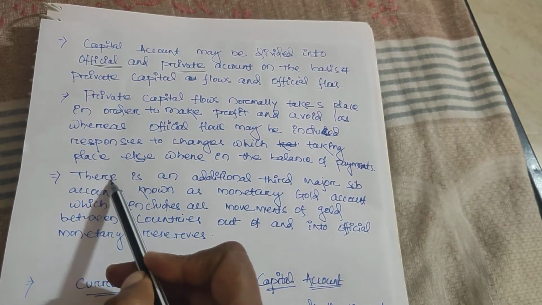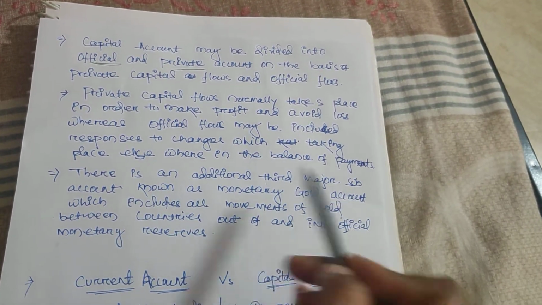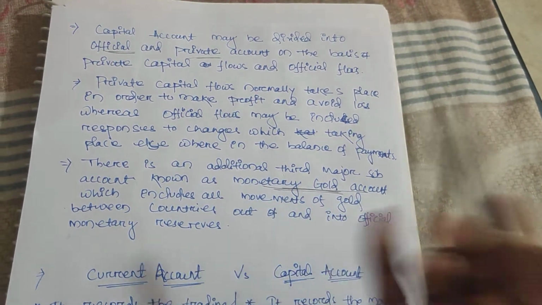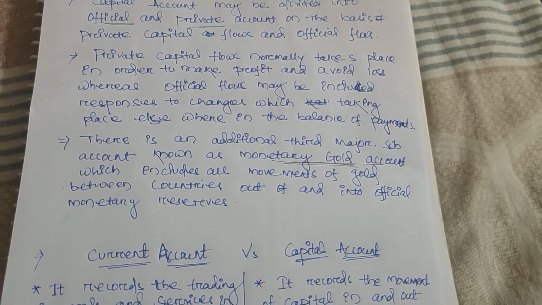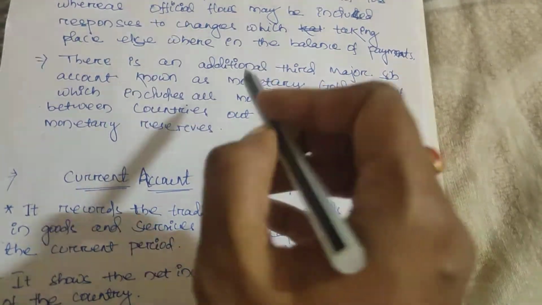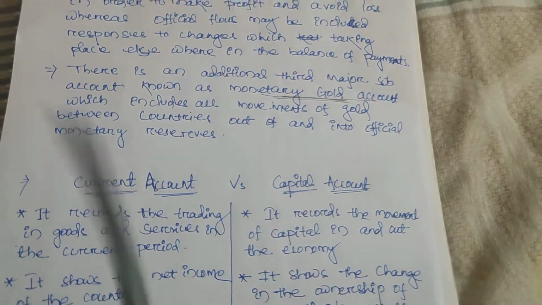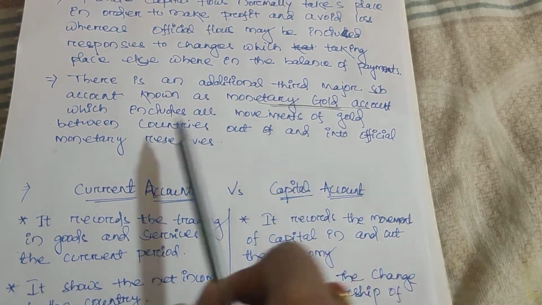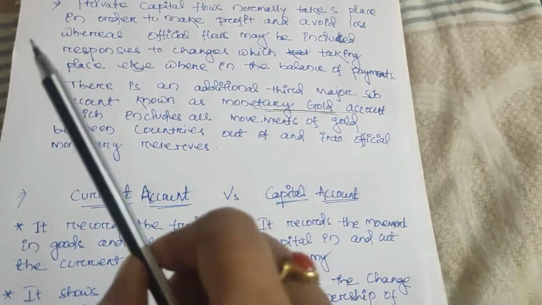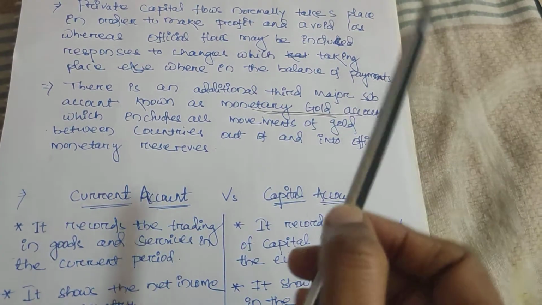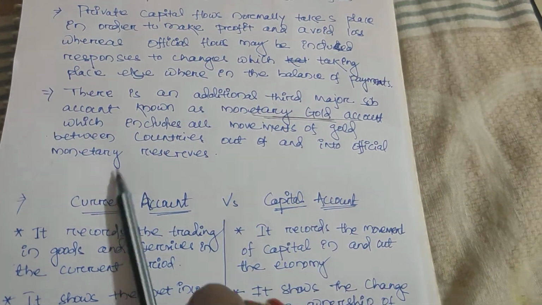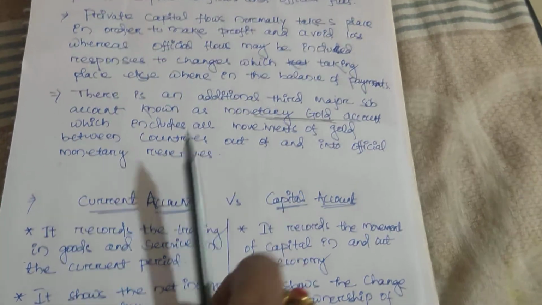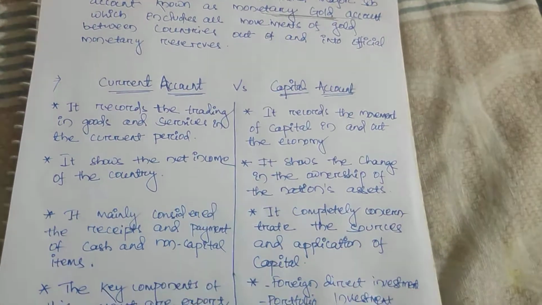And the last part, there is an additional third measure, a sub account also known as the monetary gold account. Very important. It includes all movements of gold in a country, which is coming out, going out and coming inside the country. All these things come under official monetary reserves. Get it? Now we'll go to the next part.